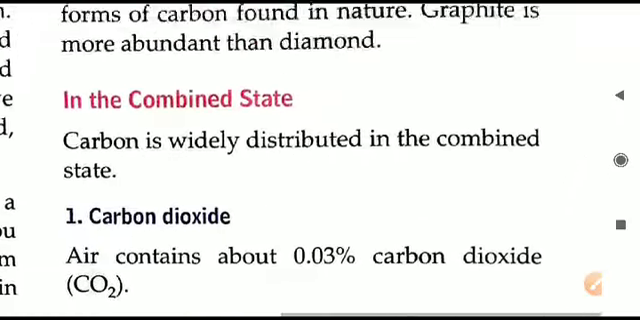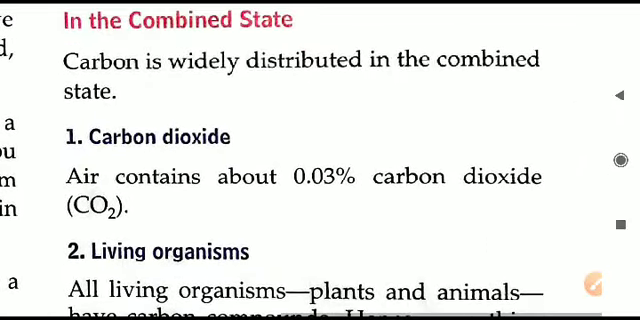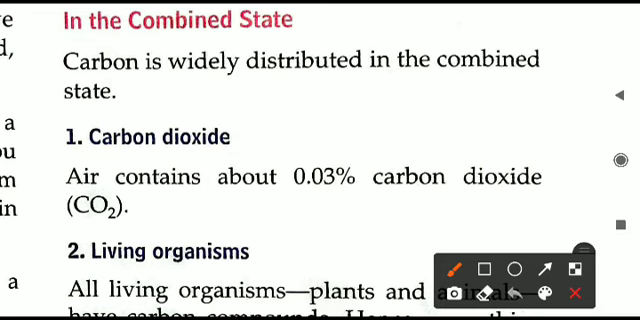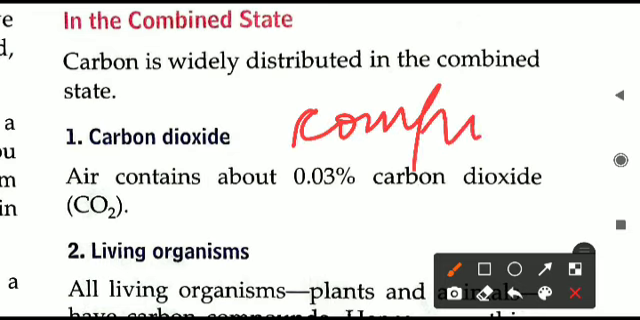Let us see the combined state now. In the combined state, carbon is combined with something else and present in the form of a compound. Earlier, carbon was in the form of an element. If you see diamond, it is made up of only carbon. Nothing else will be there. Only one element is there, carbon. But in the combined state, it is a compound. The carbon element will be joined or combined with any other element.